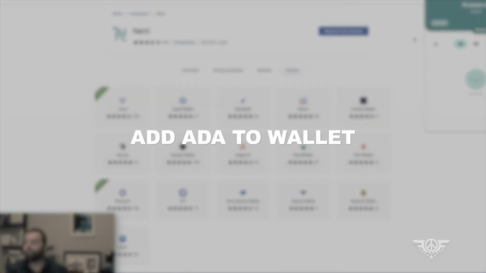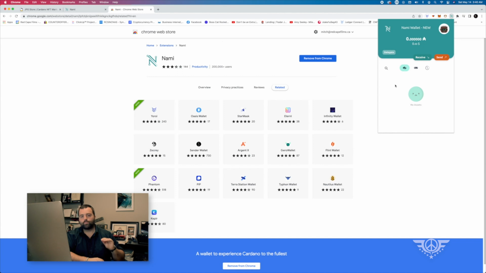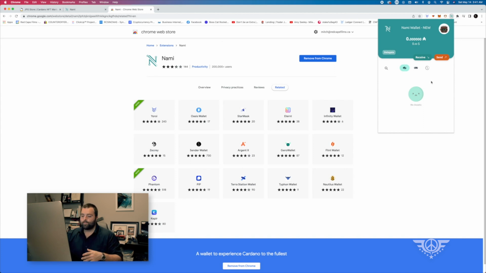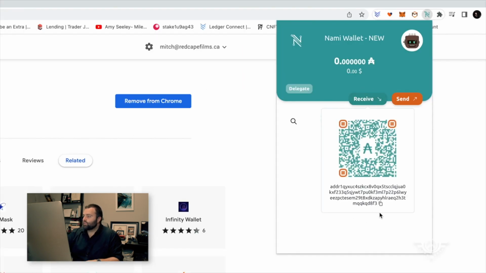Okay, so the next step is to add Cardano to your wallet. And we're going to have to do one particular thing specifically for the Nami wallet, and that's going to be to add collateral. So how do you add Cardano to the wallet? Well, what you're going to do is copy the public address, and that's going to be where you send coins from one wallet to another. So we're going to click on receive, and this is going to be our public key. So when we send coins to this address, it will hit the public key, then it will be stored on the private keys inside the wallet.